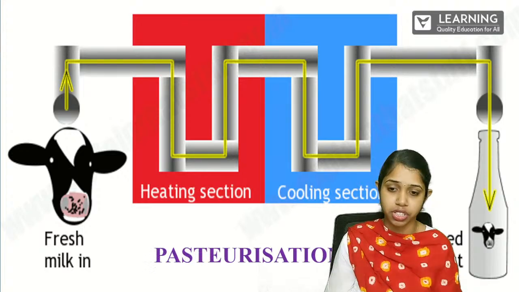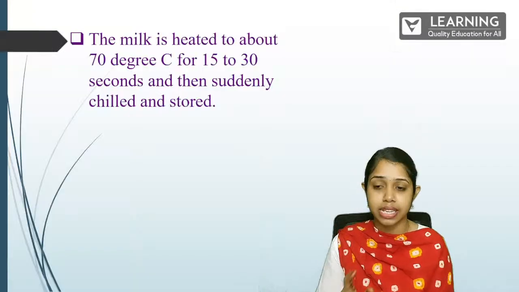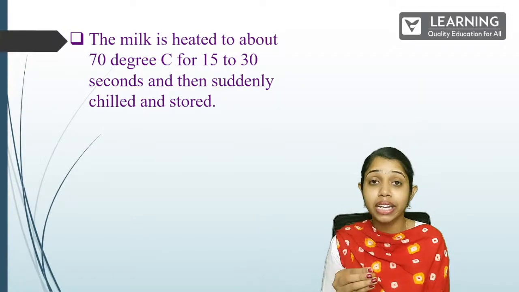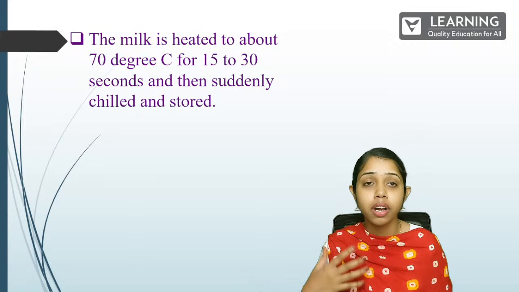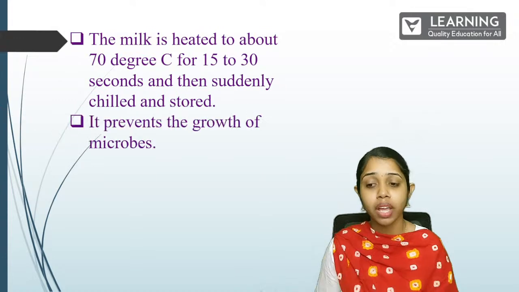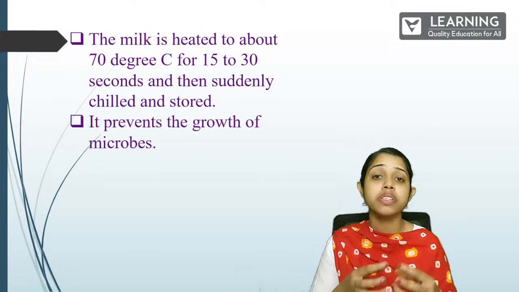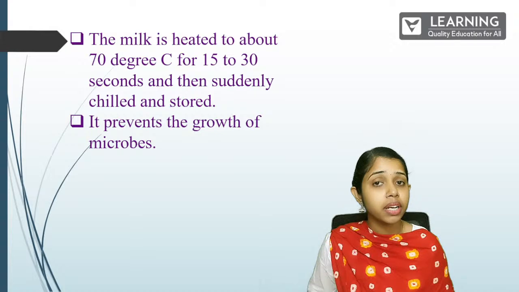Yes. So what happens in pasteurization? As I said, the milk is heated to about 70 degrees Celsius for 15 to 30 seconds, and then it is stored for further usage. It prevents the growth of microbes, that is, microorganisms. Why is pasteurization important? Because it kills the microorganisms which are there in that product.